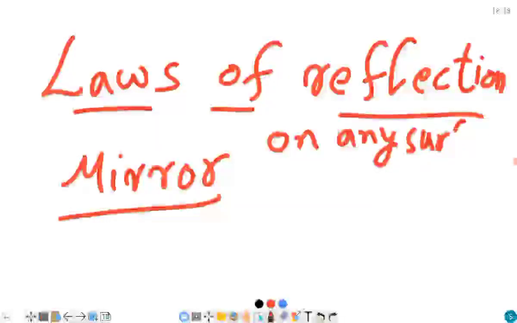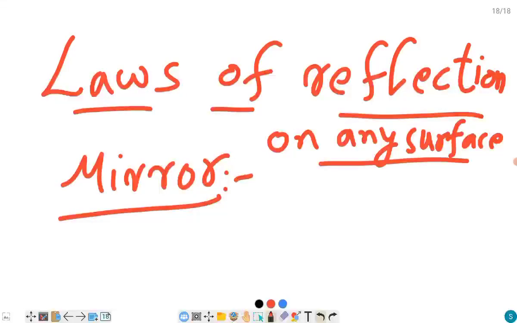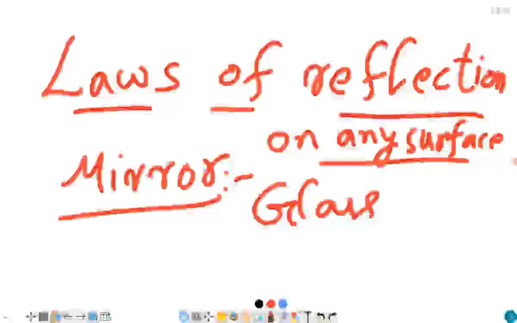Okay, there is no problem. But we generally take the mirror, so we will learn what a mirror is. A mirror is a glass. We'll take a smooth, shiny glass surface.